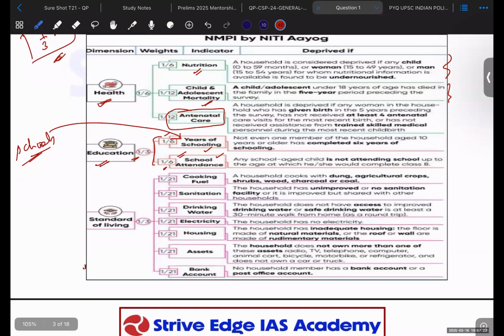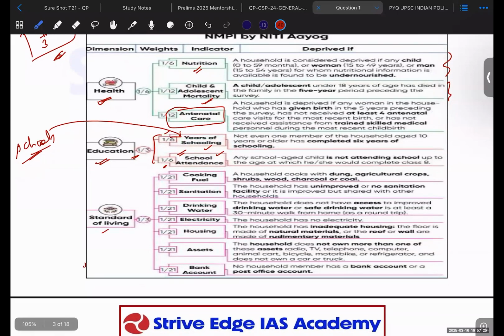The other indicator is the standard of living. In this standard of living, cooking gas, sanitation, access to drinking water, electricity, housing, assets, etc., are taken by the global multidimensional poverty index. But what Niti Aayog has also done is add bank accounts. If a person is having bank accounts, then he has access to finances. Finances may be in the sense of income, or in the sense of loans.